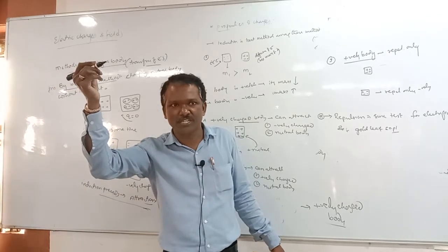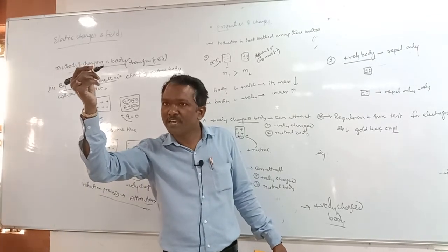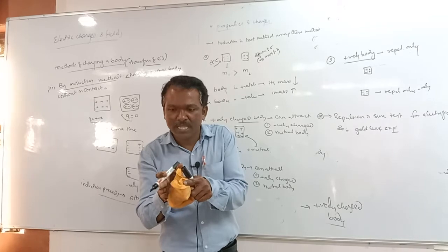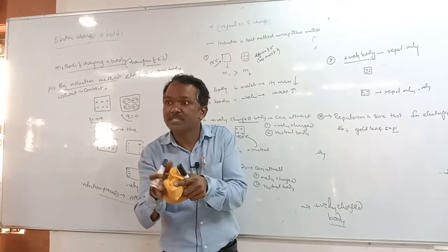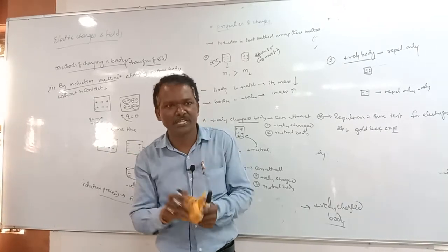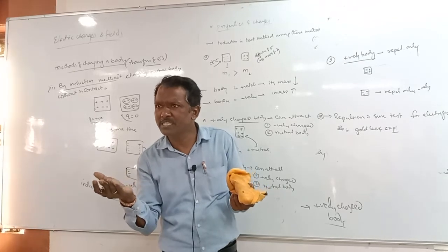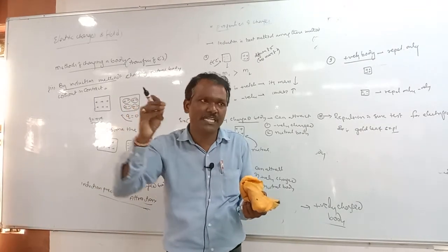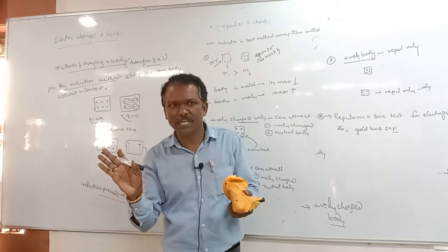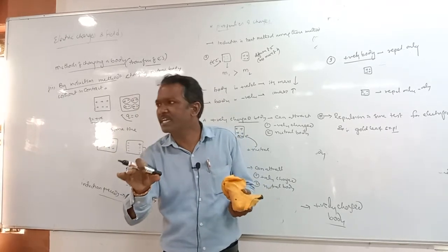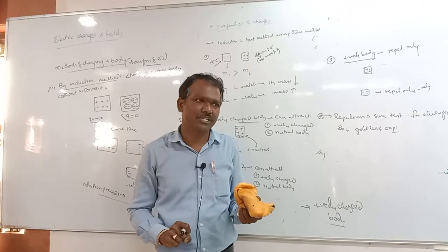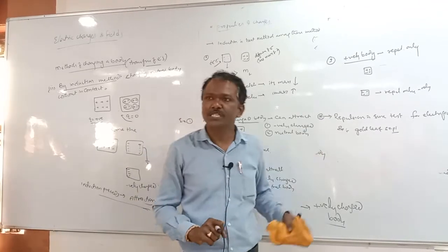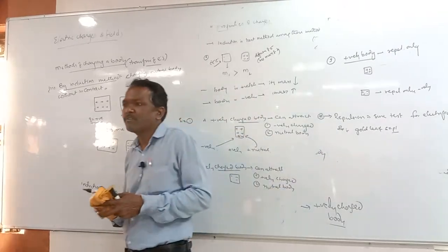Once we give a charge, what happens here? Sometimes they attract each other, sometimes they repel each other. When like charge is present on them, they repel each other; when unlike charges are present, they attract each other. Okay, so this is one of the examples for them.